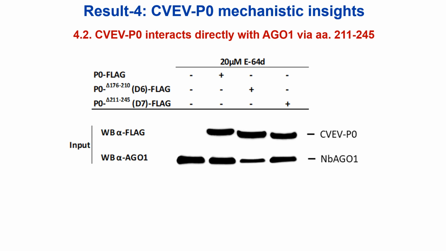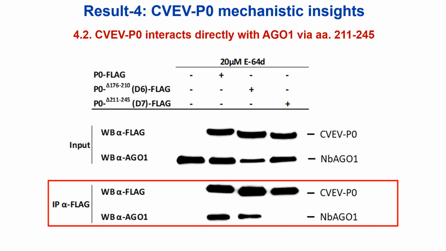The middle chunk is the input blot, again confirming that the anti-flag antibody successfully detects the flag-tagged P0 proteins and flag-tagged NbAGO1, which is the Nicotiana benthamiana Argonaute 1, in the protein extract prepared from infiltrated tissues. This red outlined bottom chunk is the main immunoprecipitation result.